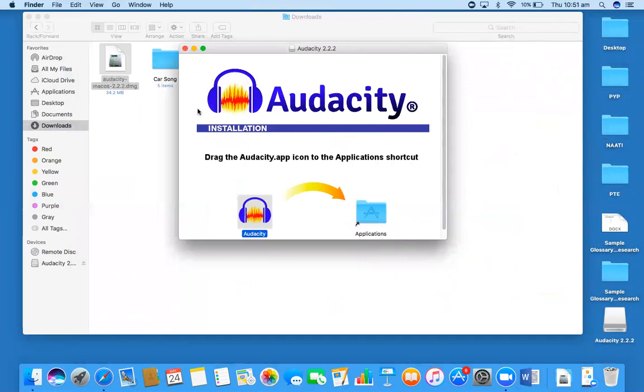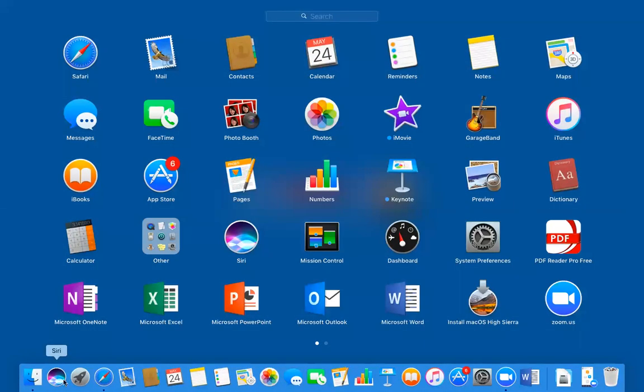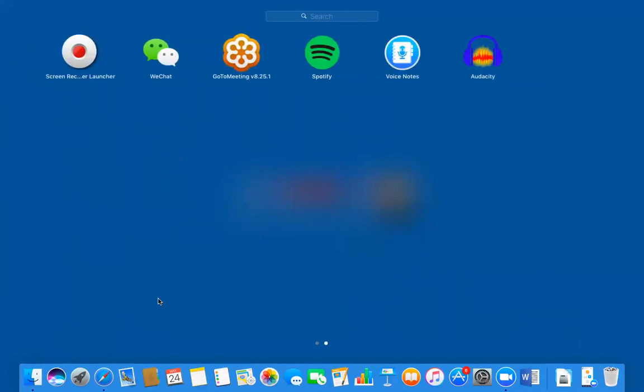Congratulations, you did well. So you might be excited to see the graphical user interface of Audacity, right? Okay, just go to your application list in your computer and double click on the Audacity icon.